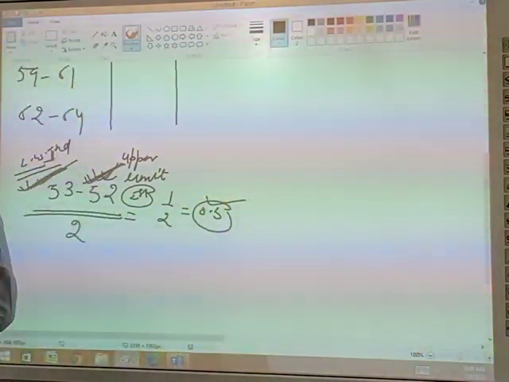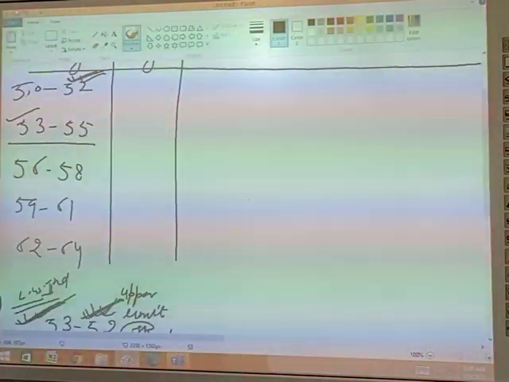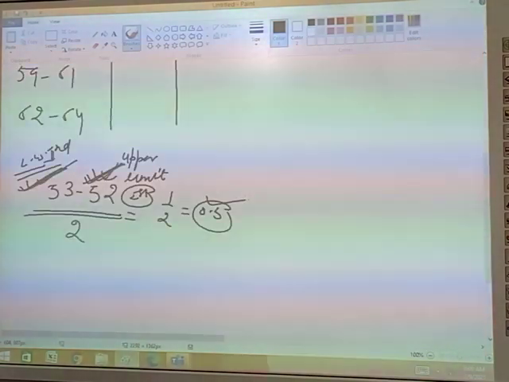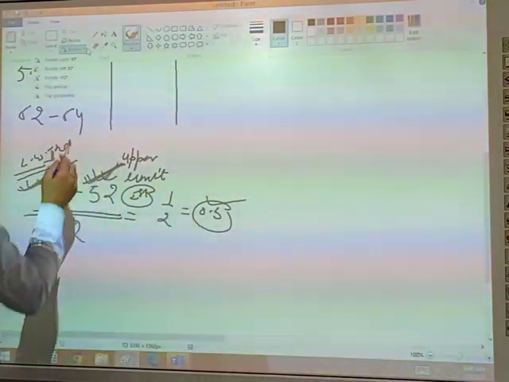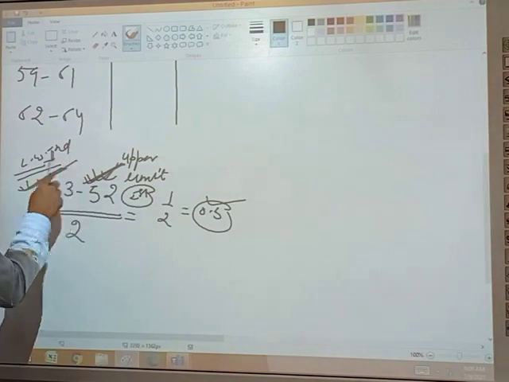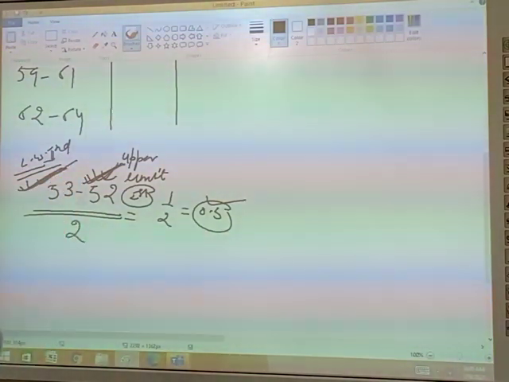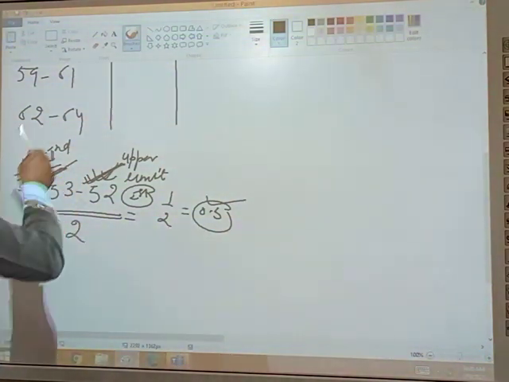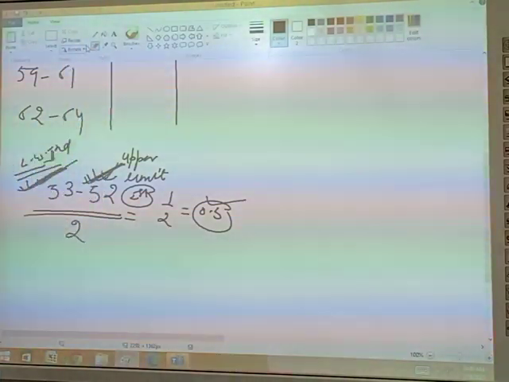Students, we have found 0.5. So we will subtract it from the lower limit and add it to the upper limit.